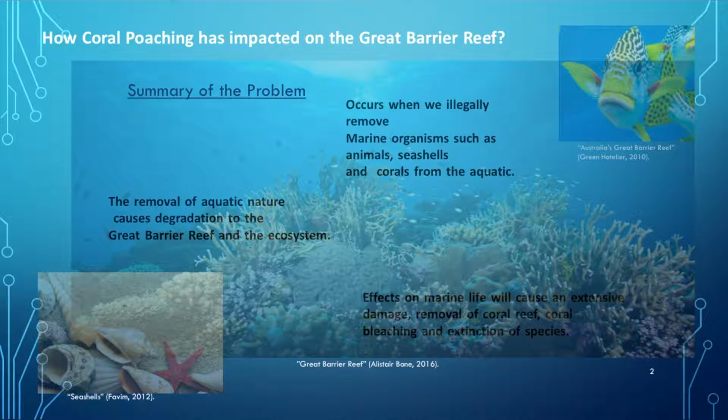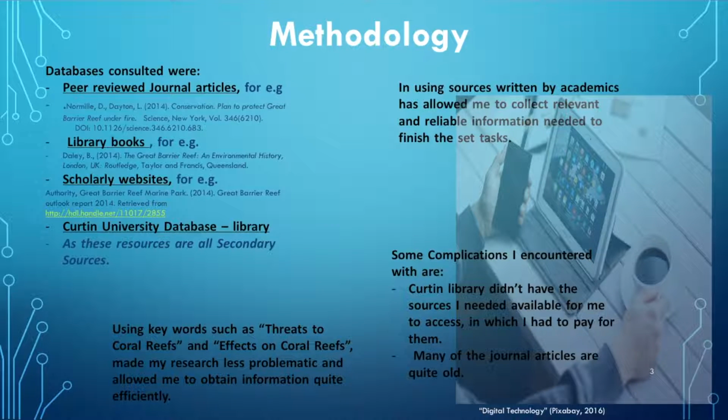balanced ecosystem. Throughout my investigation on this matter, the databases consulted were peer-reviewed journal articles, library books, scholarly websites, and Curtin University databases like the library, of which I have some examples below on the screen. Using sources written by academics has allowed me to collect relevant and reliable information needed to finish the task.